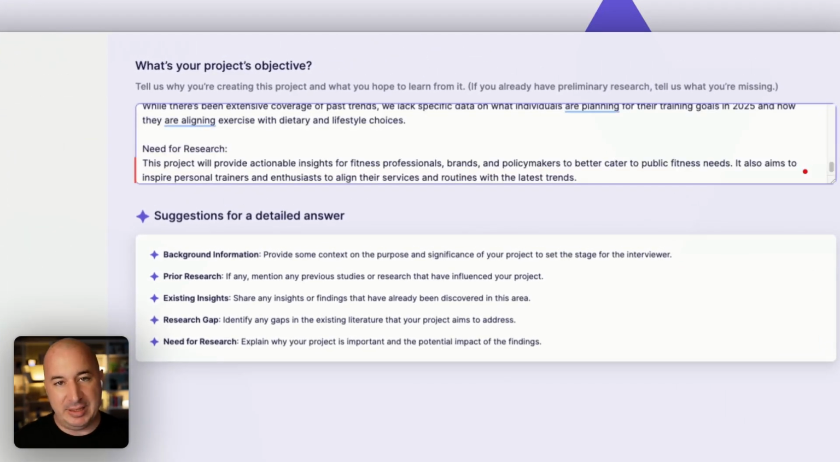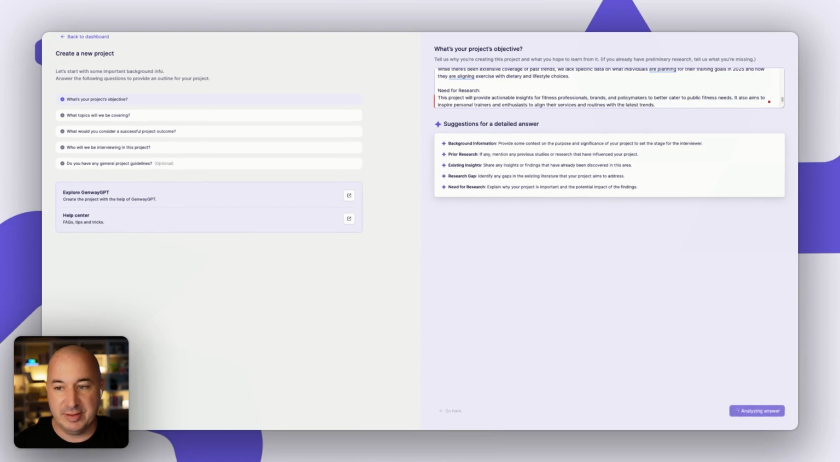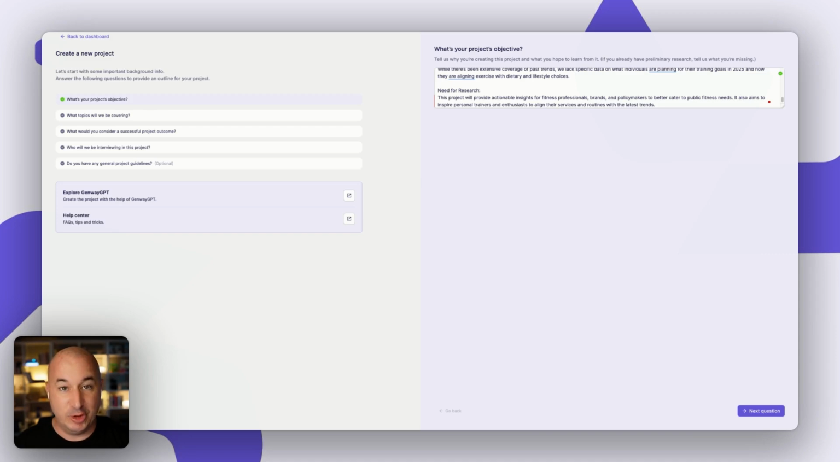And what's going to happen here is that Genway AI will analyze the answer you provide and validate it and make sure that it has all of the context it needs to proceed to the next question within the Craft with AI experience. If it doesn't, it will warn you that you're missing certain parts of the response that it needs. For example, you're missing the research gap or the need for research. Let's hit the Analyze button. The system analyzes the response and it's good enough, so we can move on to the next question.